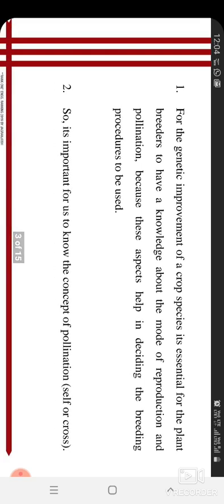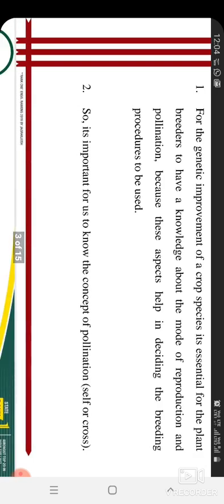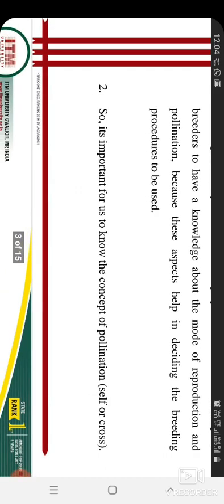When you study reproduction and pollination, these aspects will help you in deciding the breeding procedure. Because for self-pollinated crops there are certain breeding procedures, and for cross-pollinated crops there are other breeding procedures. I think you have studied some breeding procedures; if not, then I will tell you.